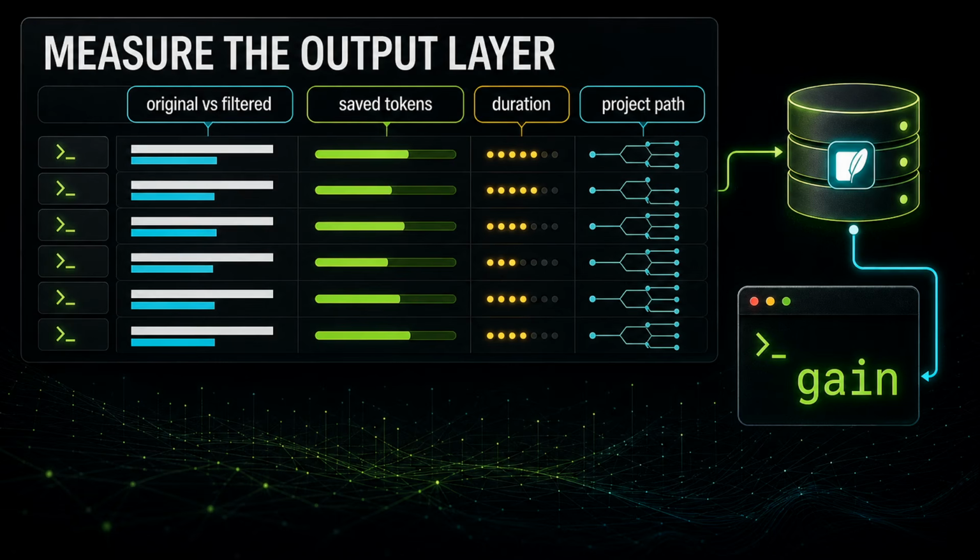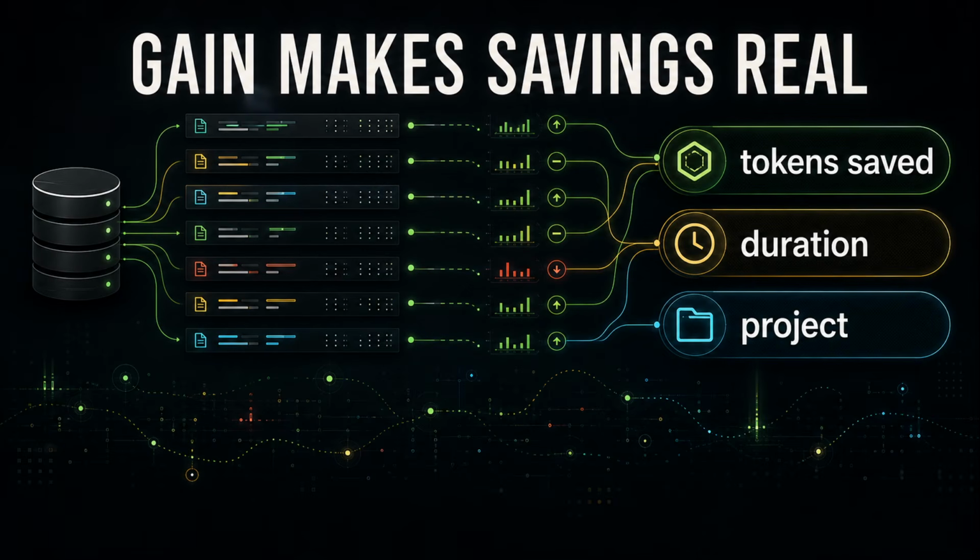Yeah. The local tracking system is another architecture clue. RTK records command labels, estimated original and filtered tokens, saved tokens, execution time, timestamp, and project path in local SQLite. That powers gain, so savings are connected to real command execution instead of only benchmark claims. Then Discover looks at Claude Code session logs to find missed RTK opportunities. And Learn mines command error history for correction patterns.